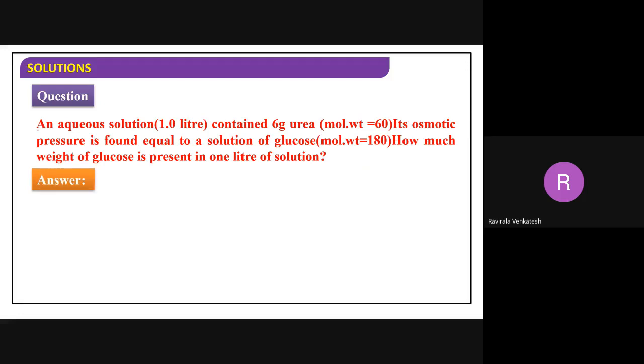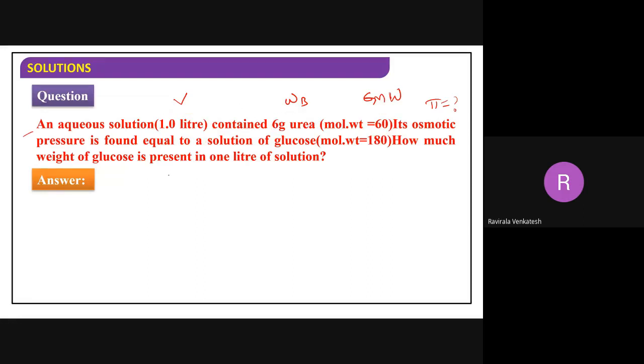Now one more question we will take. Volume is 1 liter. Weight of the solute, urea, is 6 grams. Molar mass, gram molecular weight, is also given: 60. Osmotic pressure they are asking. Gram molecular weight of glucose is also given. How much weight of glucose is present in 1 liter of the solution? Sorry, they are not given. Again, I will revise this question.